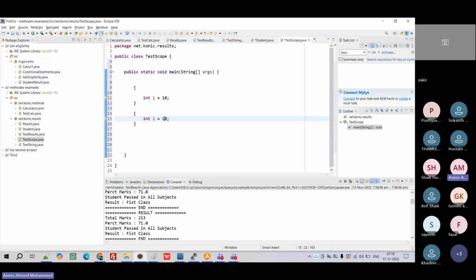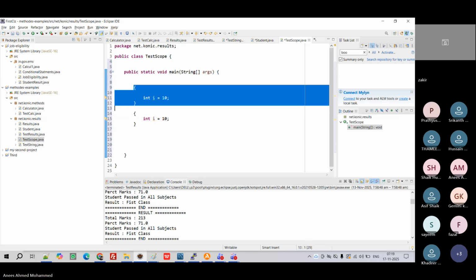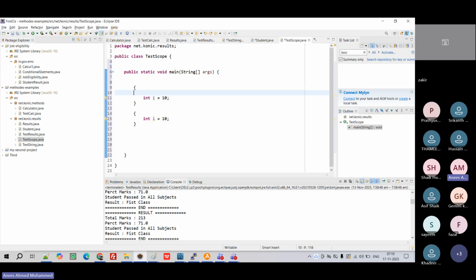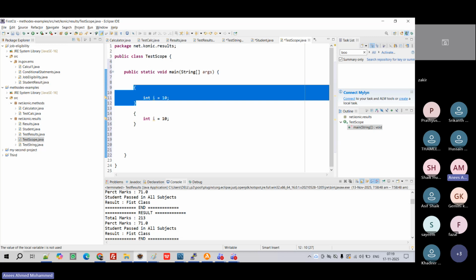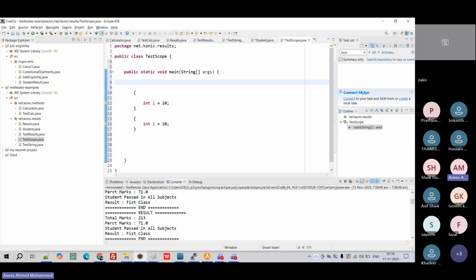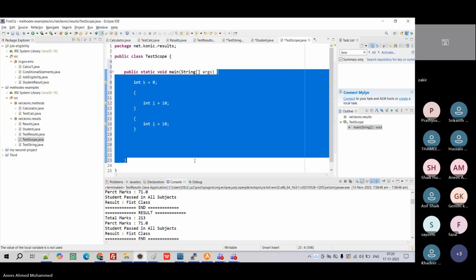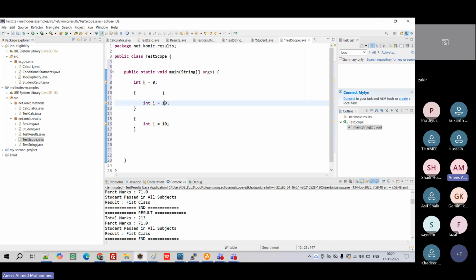Now let's make a little change. Now I will define outside of this bracket. So what will happen in this case? I will define int k is equal to 0. Then what is the life of this variable? From this bracket to this bracket. You understand, right? It will start from this bracket to this bracket. It means you cannot even define it locally now. In this part also, if I'm defining here, it will say duplicate.